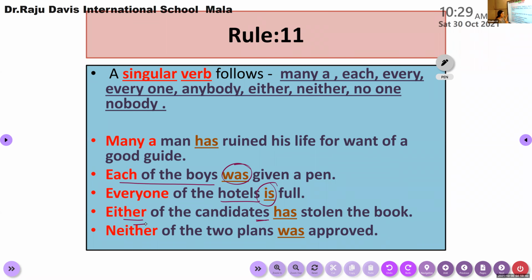Exactly the same. Neither of the two plans. There are two plans. Neither of both. We are not thinking about each one; we just ignore both the plans. There is no approval for both the plans. The stress is on each one. Neither of the two plans was approved. In such cases, use a singular verb. This is rule number 11.